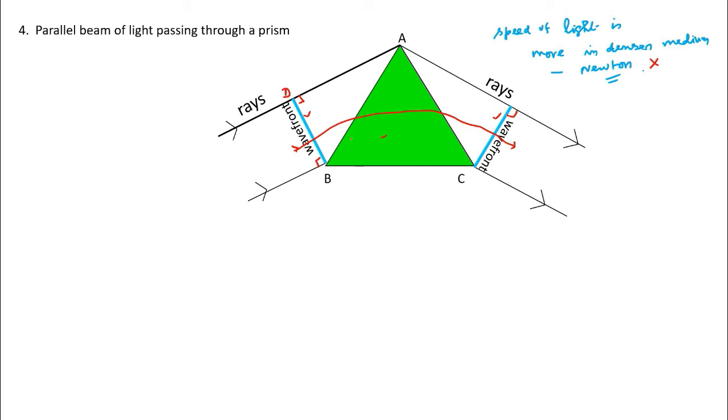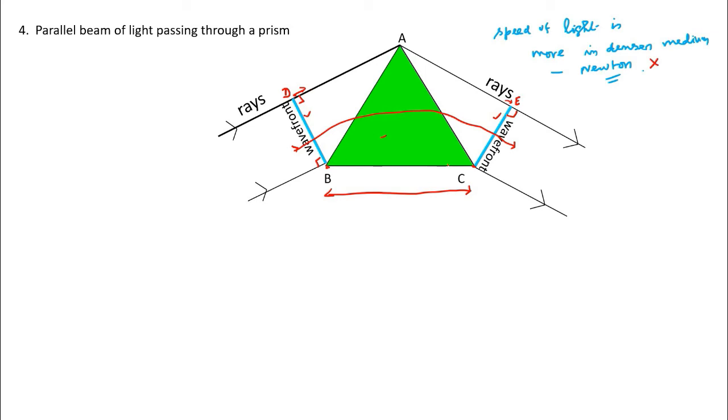BD is the incident wavefront. It travels through the prism and comes out as the emergent wavefront, CE. That means by the time the point B reaches C, you can take them as moving points on the wavefront, by the time B reaches C, D reaches E. But D travels a greater distance in free space.